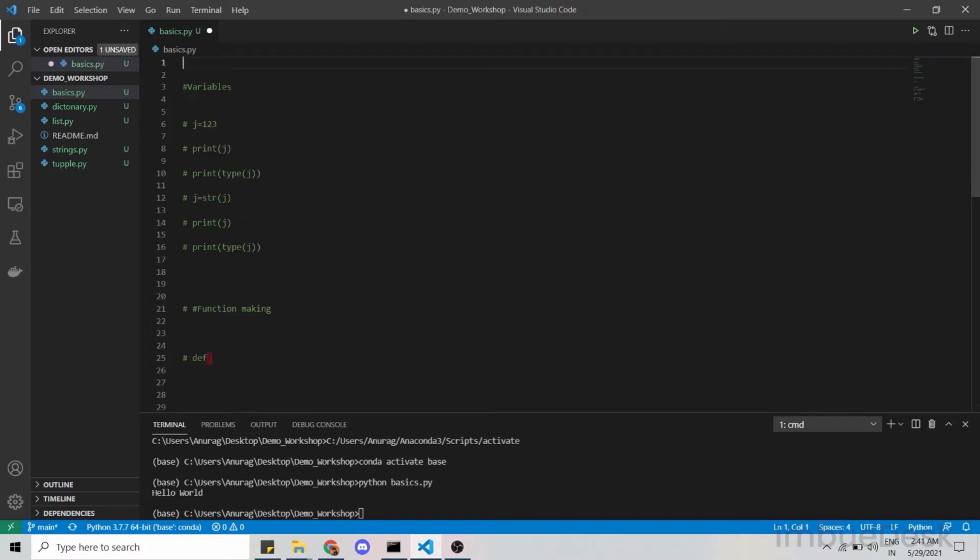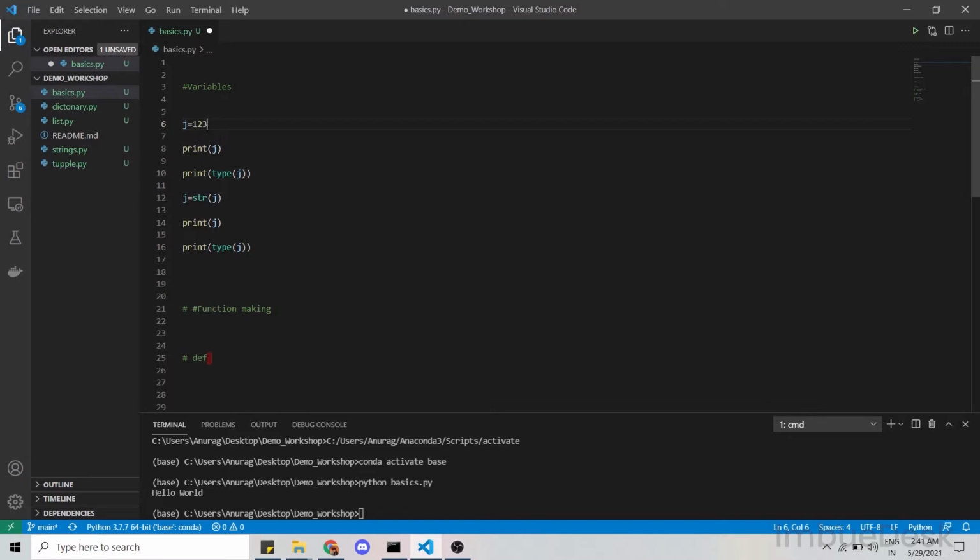Okay, so now talking about variables. Wait, let me uncomment it. Python has a very special power, that is we can typecast anything. We don't have to specify that it is an int, just type the value and it will automatically detect.